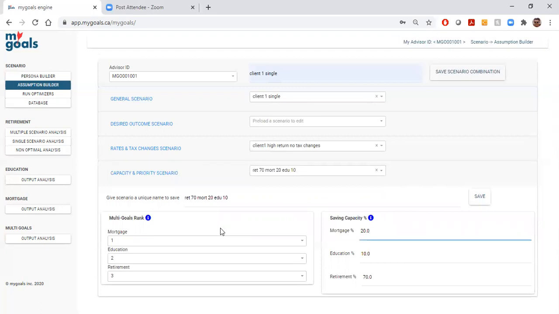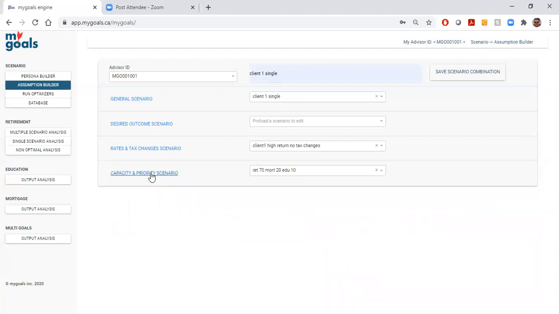On the left-hand side is how we rank goals. Retirement is always the last of the three goals because it's the longest duration of the three goals. So in this case, once mortgage is paid off, that cash flow will go to education, and anything in excess will flow automatically into retirement. We call this our water flow effect, and this is how you're able to continuously save in our CSVs and our projections and our calls to action without having to retweak it once the goal is achieved.